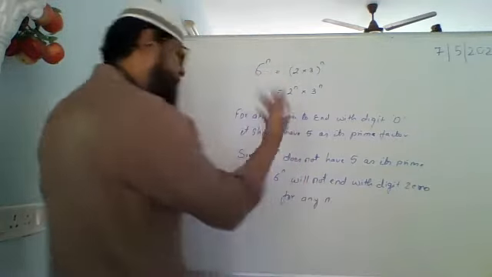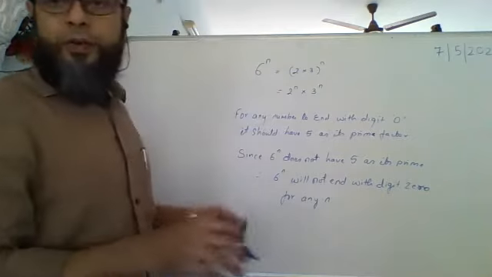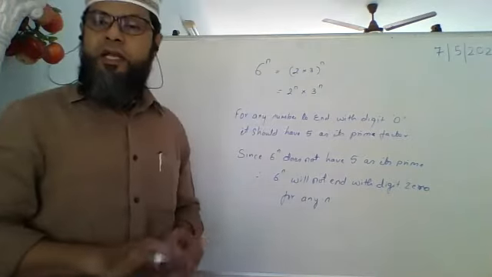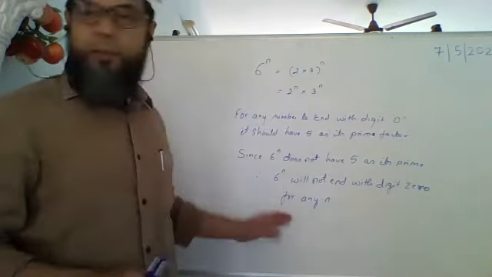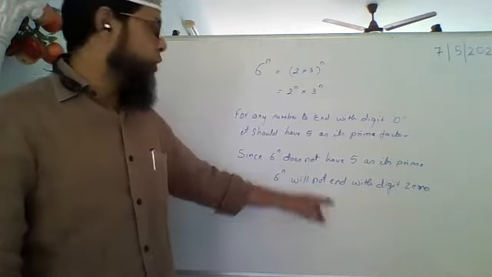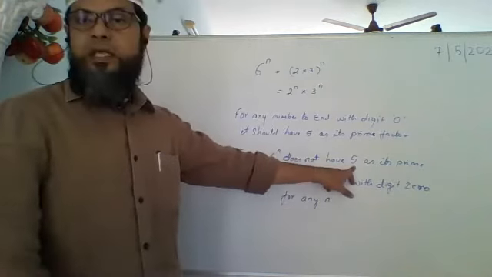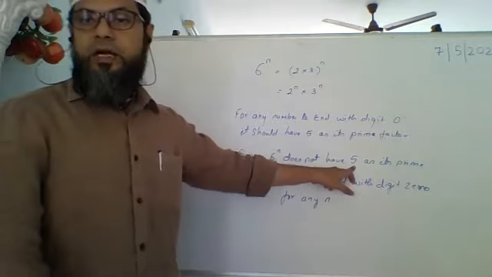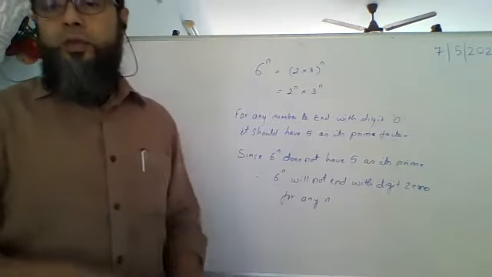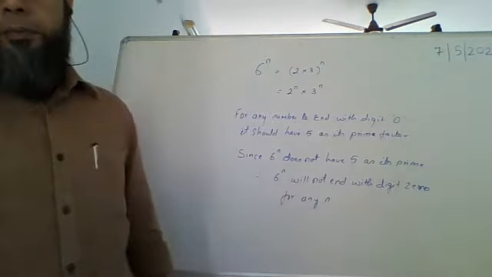That means n can have any value, 1, 121, 531, any value. You can take that many, but it will never end with 0 because it does not have 5 as its prime. Are we clear?